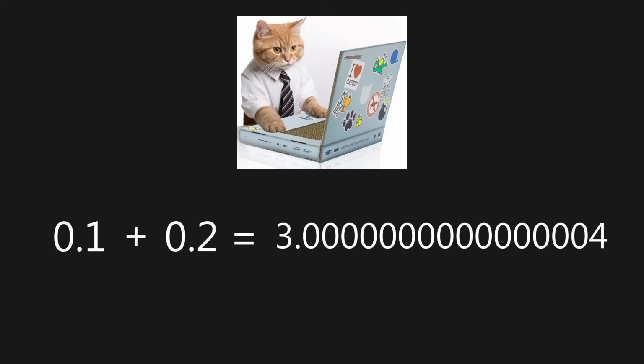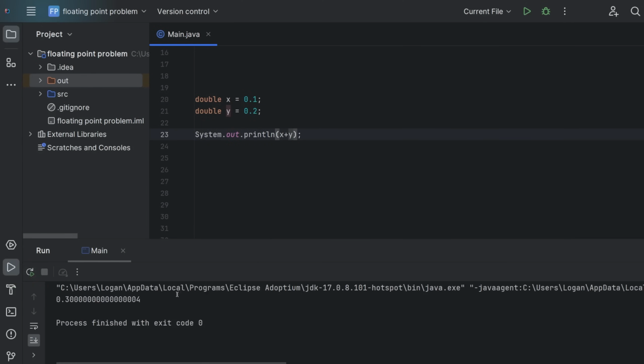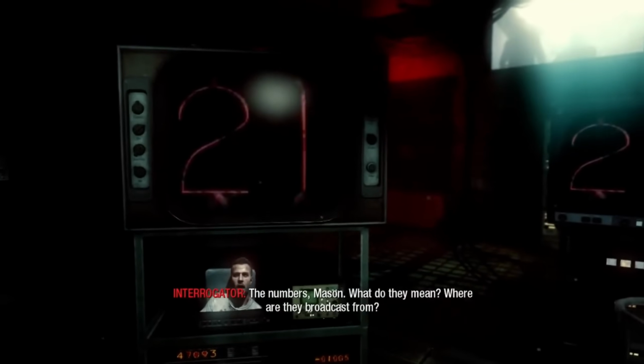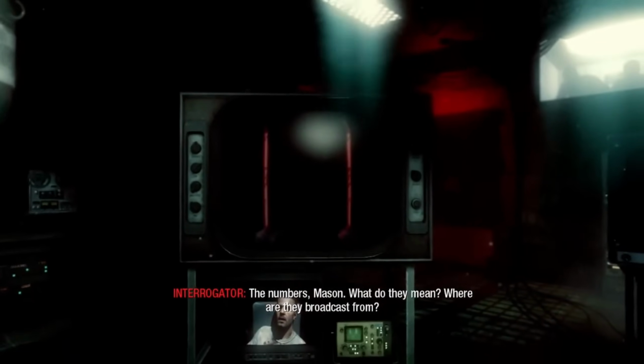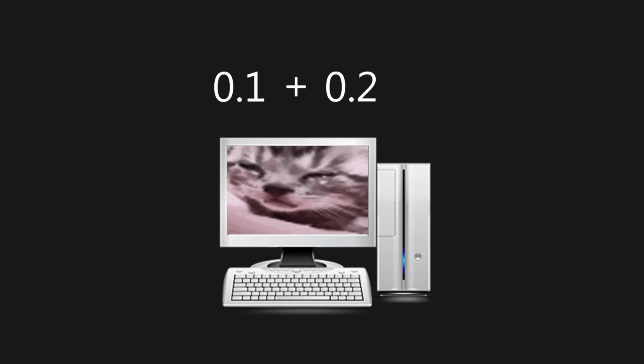Do computers really think that 0.1 plus 0.2 is equal to that? Well, that must be because I coded in Python. Let's put it into a real language like Java. The numbers, Mason. What do they mean? Where are they brought? I don't know anything about any numbers. Why do computers get confused with basic math?